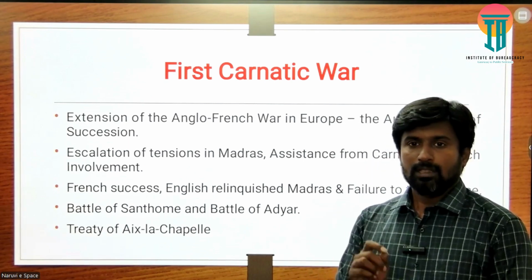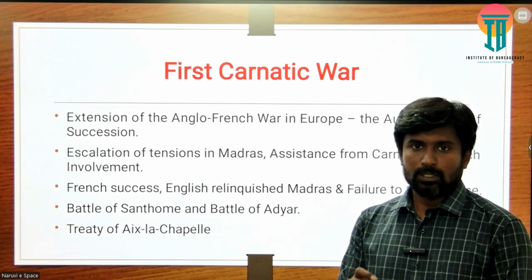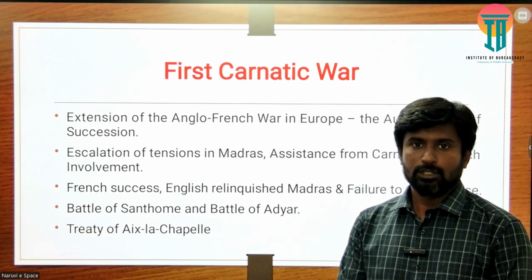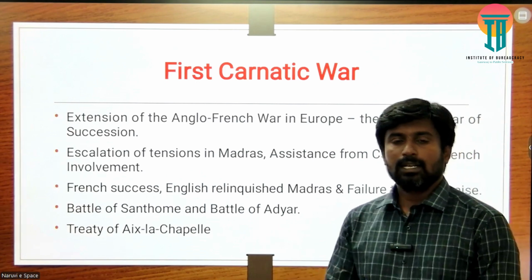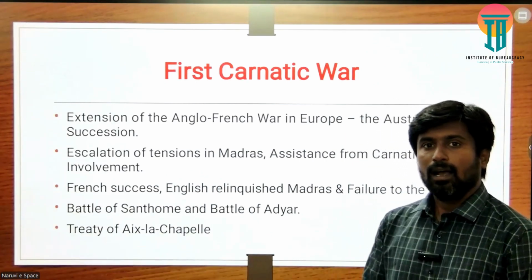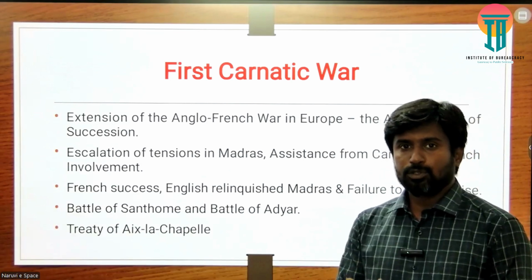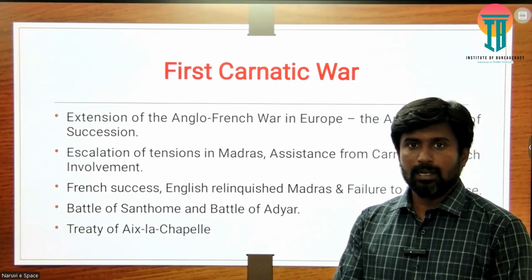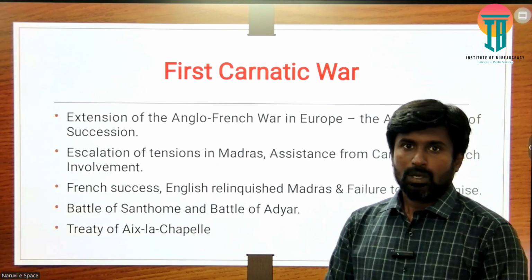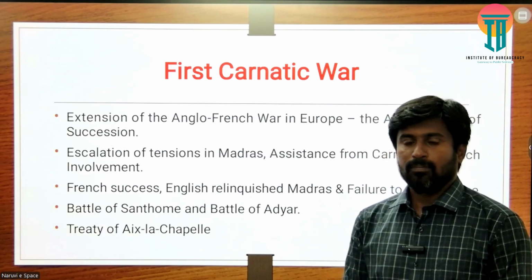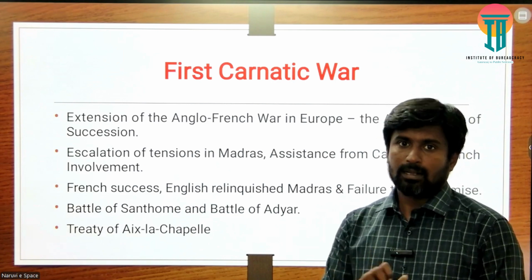During this time, Dupleix was the governor of the French possessions in India. The war further aggravated when the French tried to capture Madras, because Madras was undefended territory at that time. It was under the control of the Nawabs of Arcot.